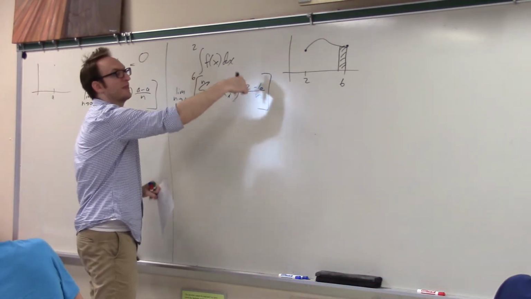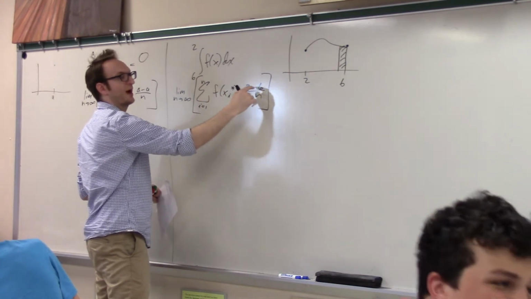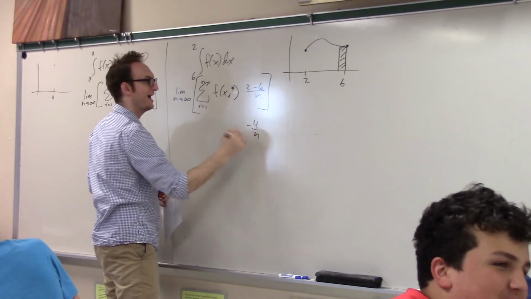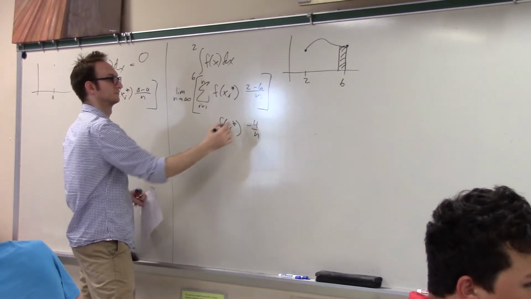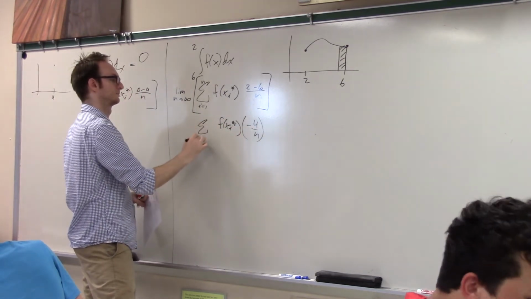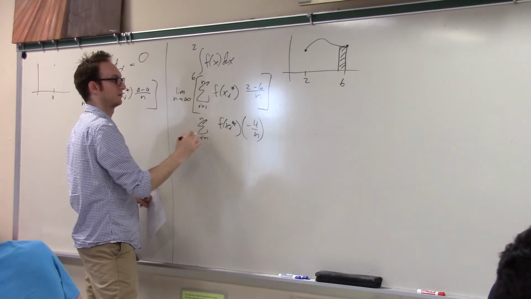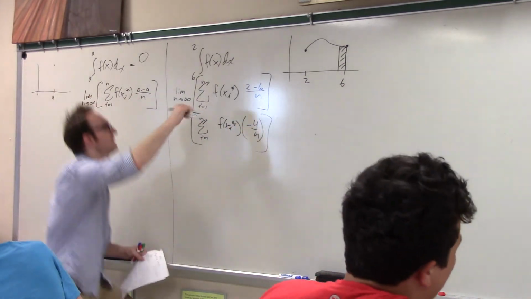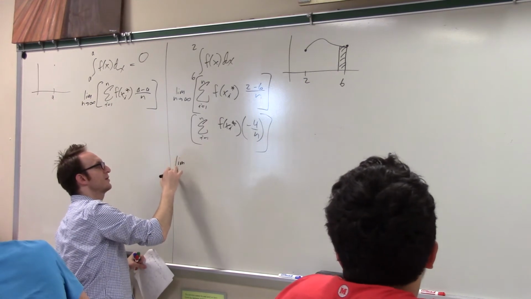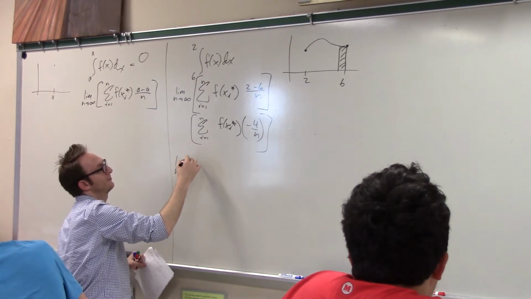Of course, one thing I could do is write this as negative 4 over n, and then do what? Pull out a negative. So if you pull out a negative, you end up with the limit as n goes to infinity.